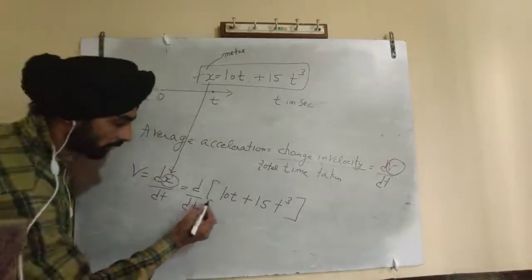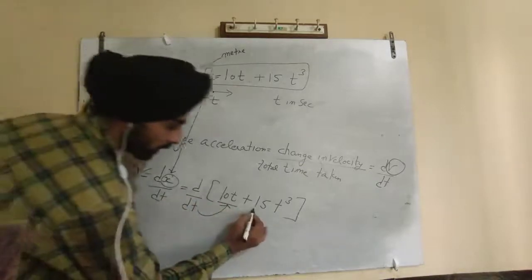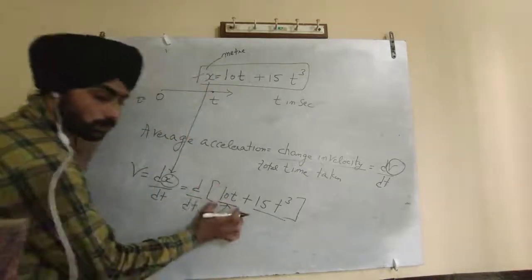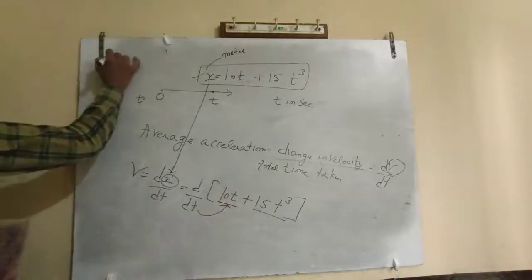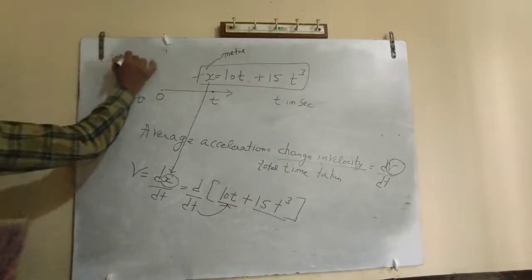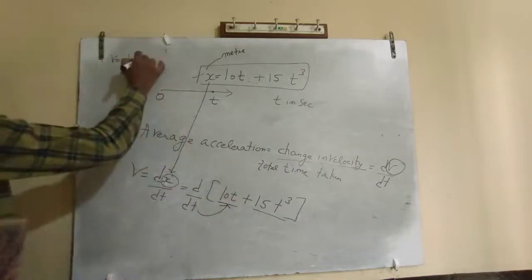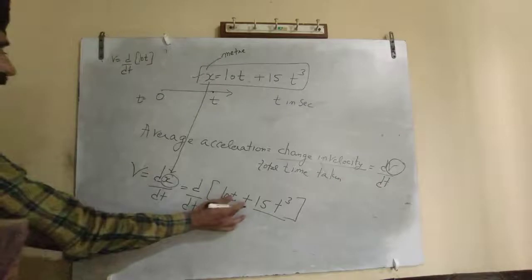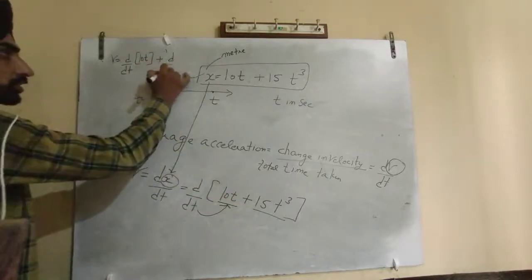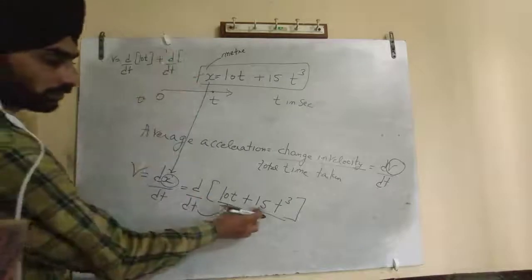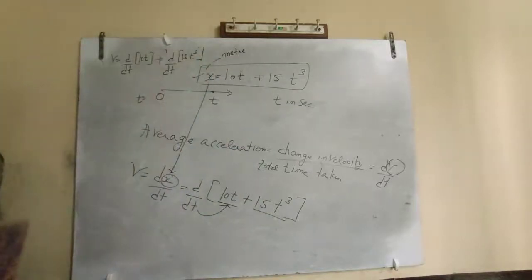First of all, differentiation of this term will take place. This is one term and this is another term. Differentiation of the first term will take place and differentiation of the second term will take place with respect to dt. So v is equal to d by dt, first differentiation of 10t will take place. Then the sign is plus. Then the differentiation of the next term, 15t cube.